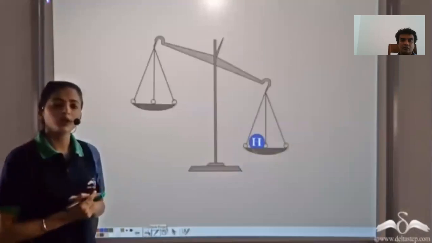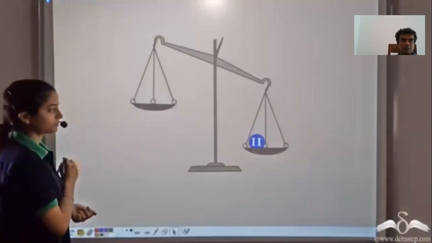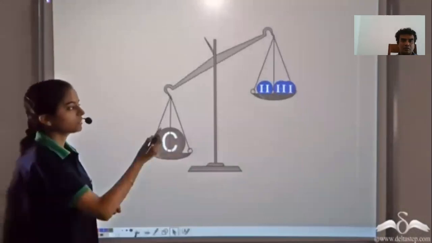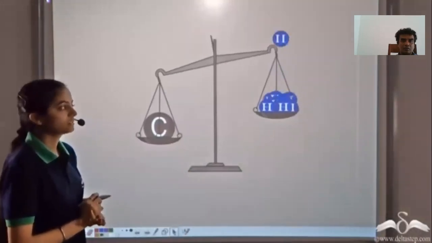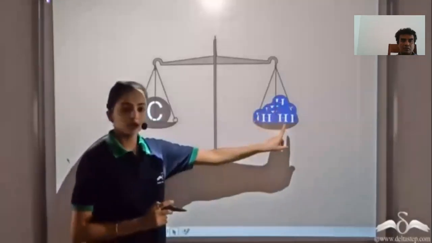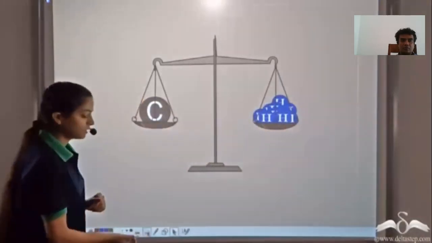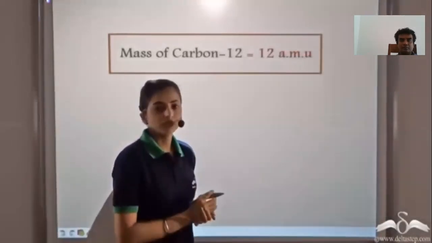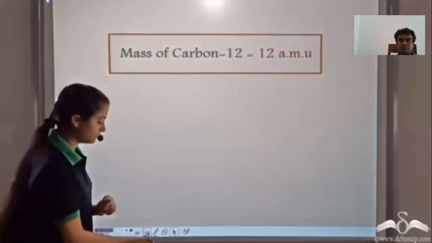Let's see what the atomic mass of carbon is. We have 1 hydrogen atom. Let's add a carbon atom. A carbon atom is heavier compared to hydrogen. Let's add more hydrogen atoms. We now have 3, 4, 5, 6, 7, 8, 9, 10, 11 and 12. So the mass of 12 hydrogen atoms is equal to the mass of 1 carbon atom. This is why the mass of 1 atom of carbon-12 is 12 atomic mass units. It is 12 times heavier than 1 hydrogen atom.